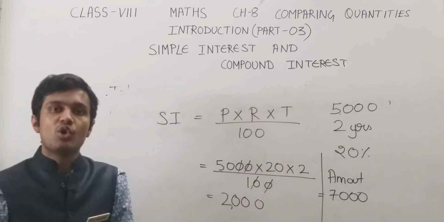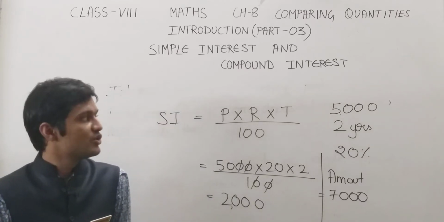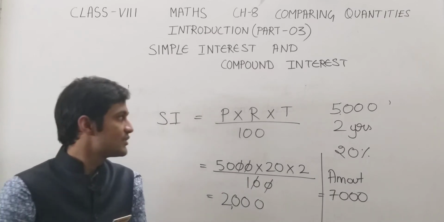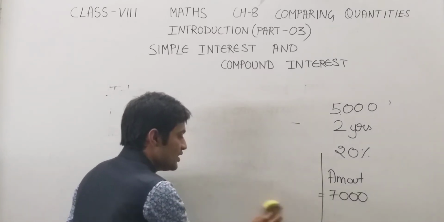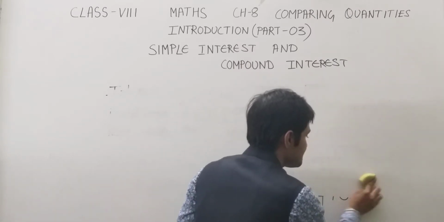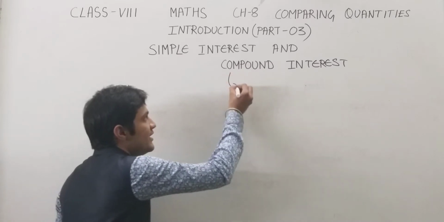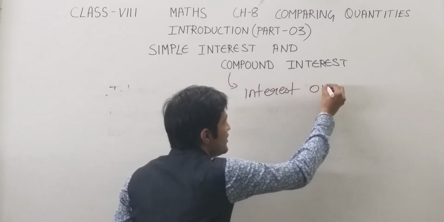Now next, in most cases, for example banks and other institutions, they always charge interest as compound interest. So what do you understand by compound interest? Compound interest means interest on interest.